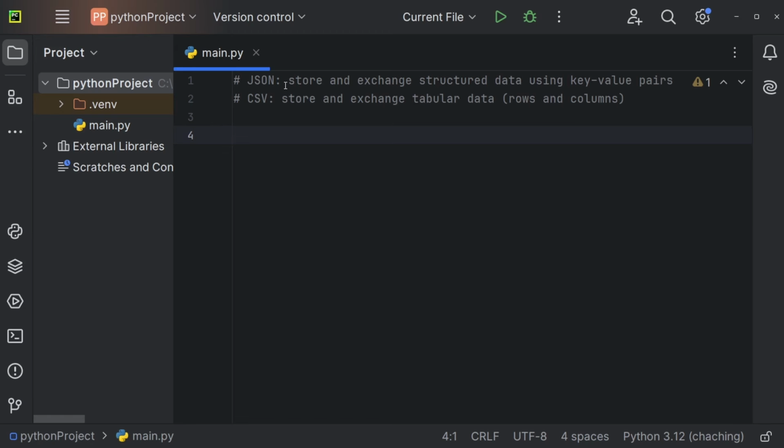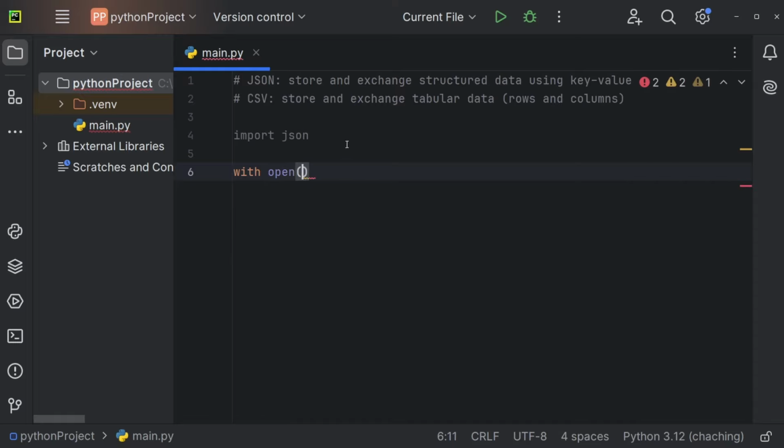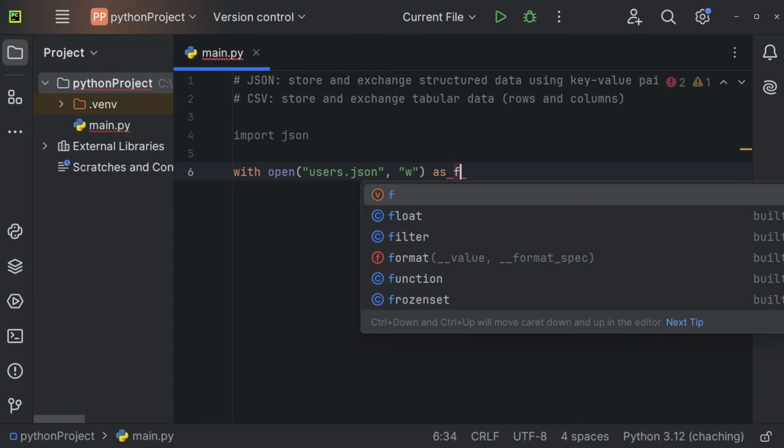Let's now understand how to work with JSON and CSV files. Let's start by writing and reading JSON files. In order to do so, we first need to import the JSON module. And the rest is actually pretty similar to before. So we again use with open. Instead of the brackets, we need to define a file name. So in our case, for example, say users.json. And for now, let's start to write into that file. And again, we say as f, and f again for file.